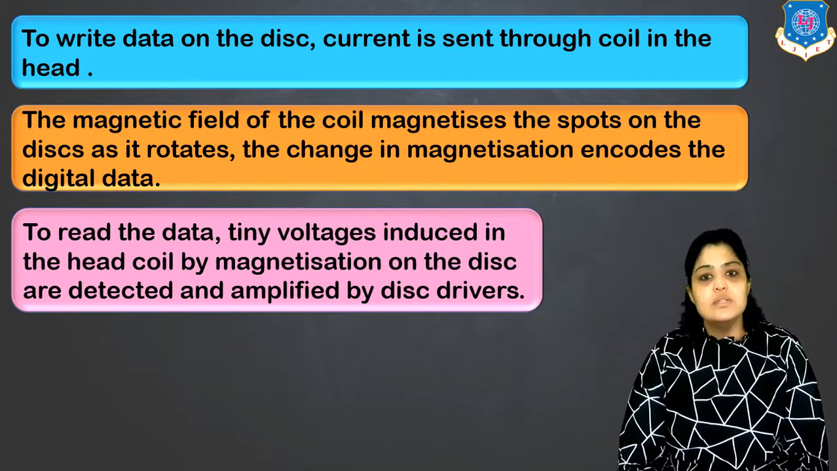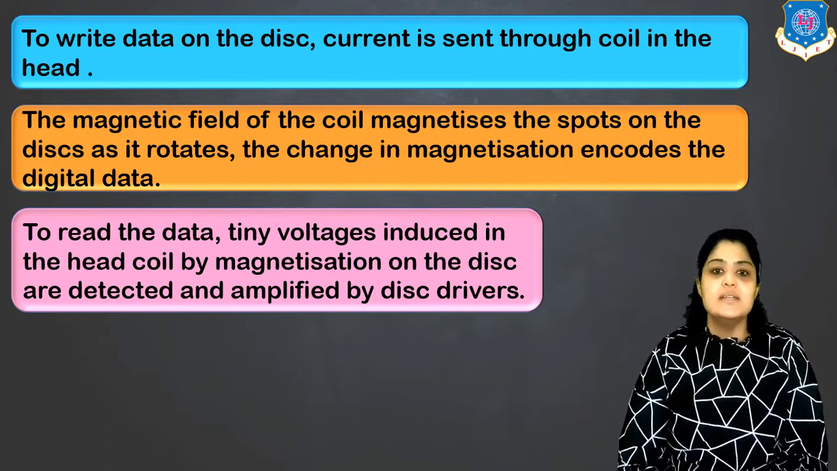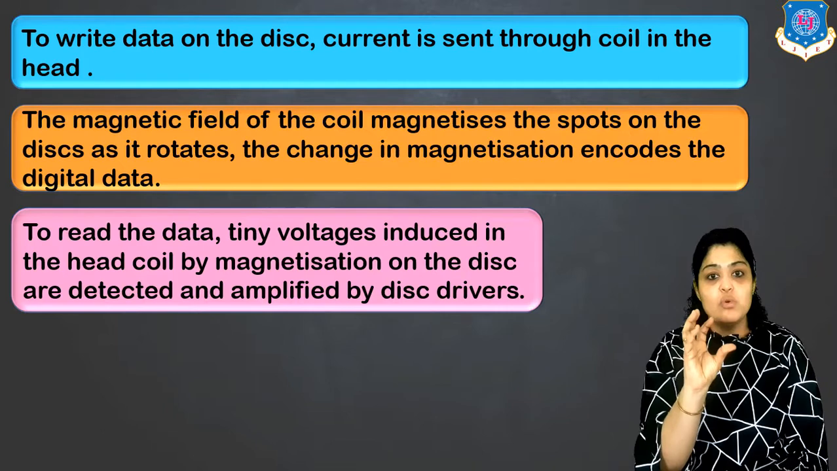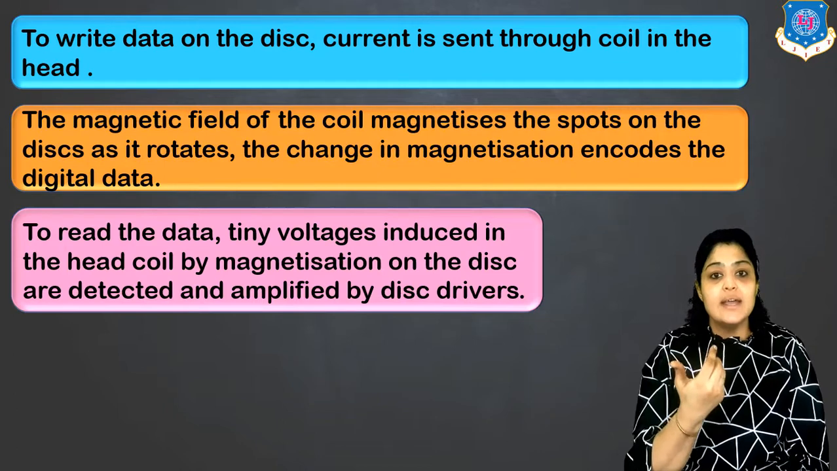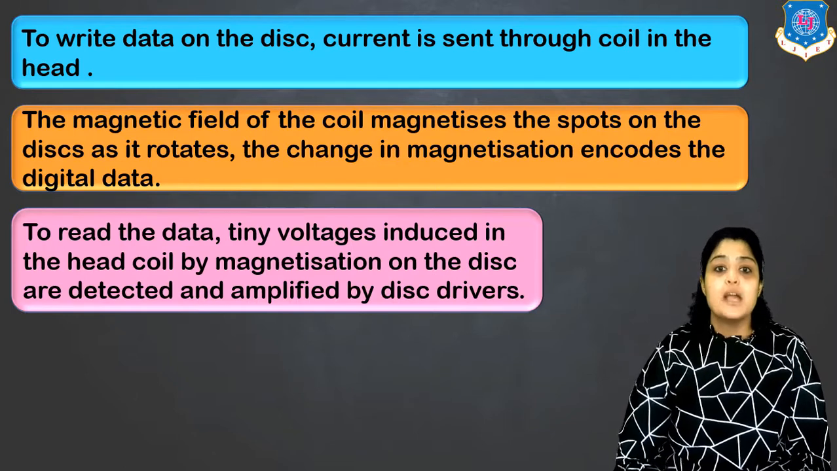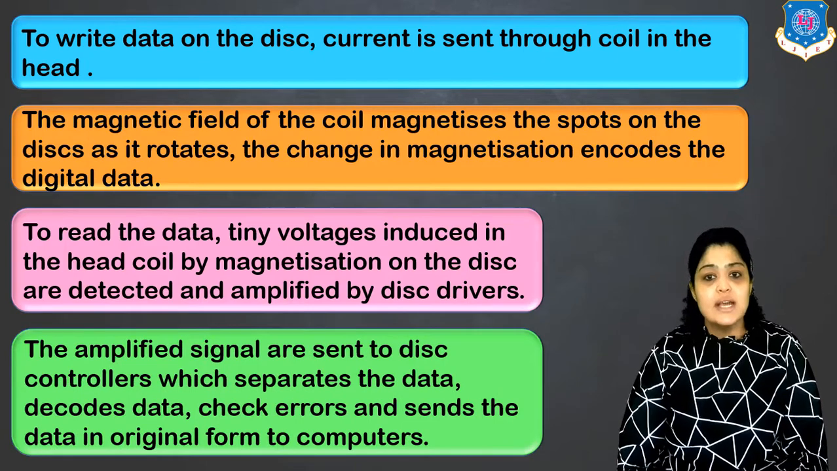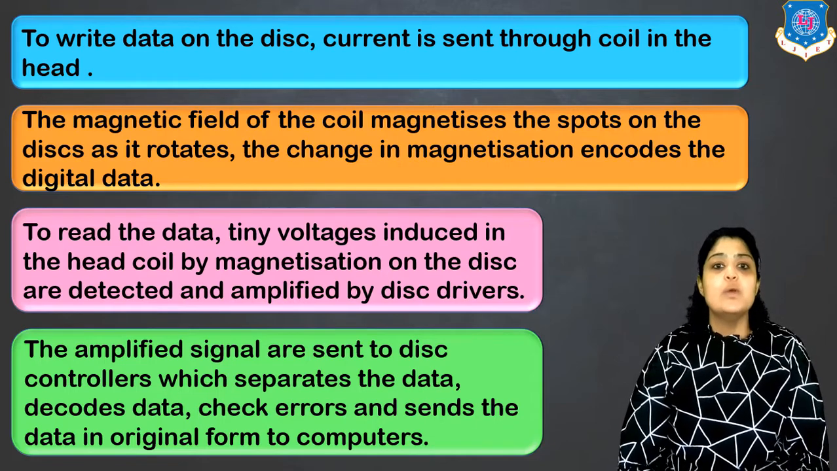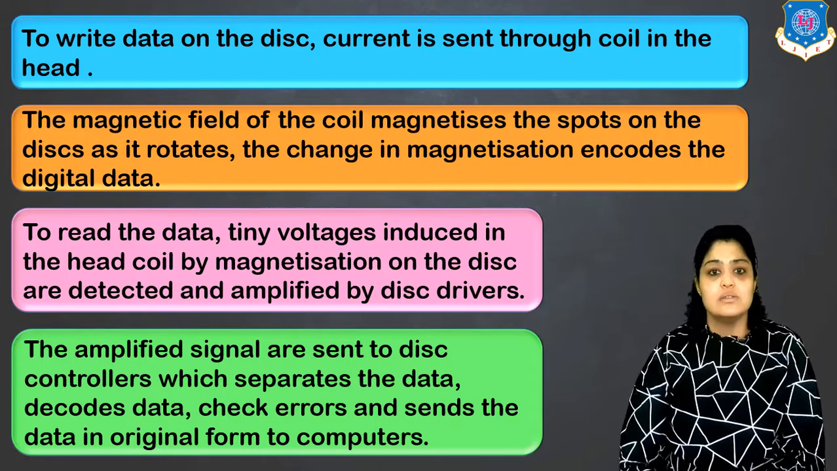To read the data, tiny voltages are induced in the record head coil by magnetization on the disk, and this is detected and amplified by the disk drivers. While reading, the disk already has patterns created, and it is moving at a constant speed. There is always a change in the pattern of magnetization, so that will create an EMF, which is then amplified and converted into the original signal by the disk drivers. The amplified signal is given to disk controllers, where the decoding and error checking are done, and then it is converted into the original form. So this is how the same mechanism records the data and reads the data.